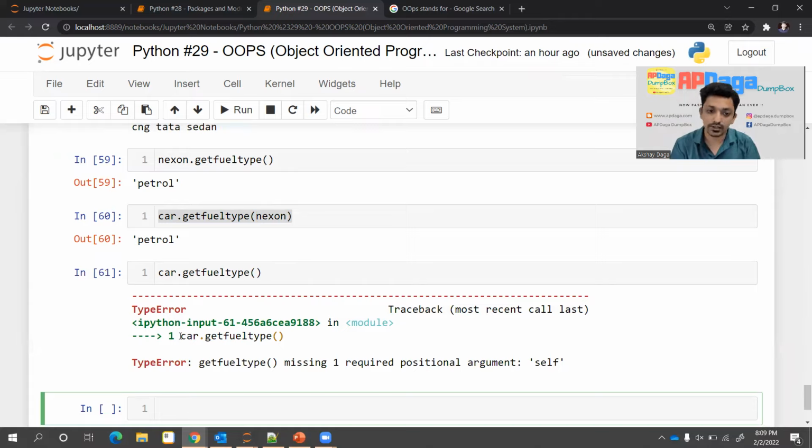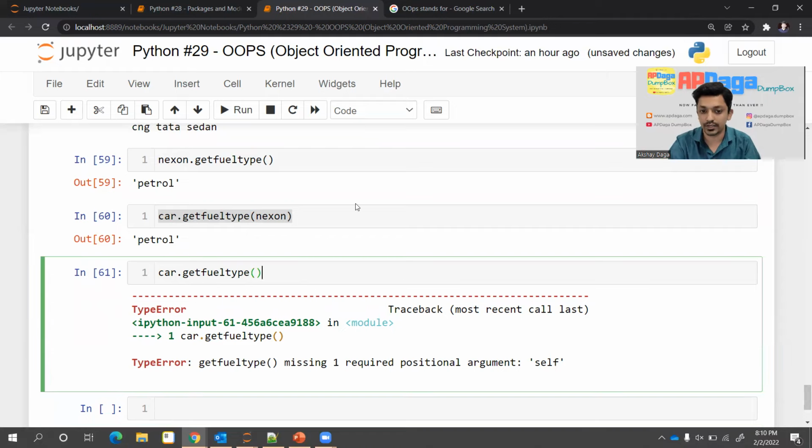If it is a static method, then it will work, because a static method doesn't require a pointer to a particular instance, because it is common for all the instances. It is related to the class directly. But for a normal method within any class, the first parameter is always self. It can be any word, but self makes sense. It is not a fixed keyword.